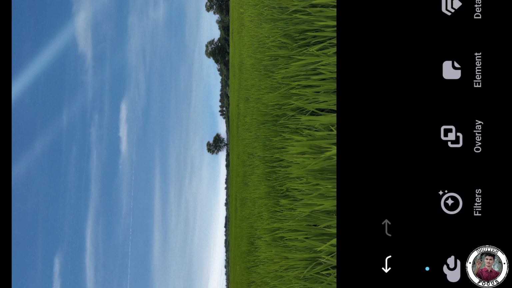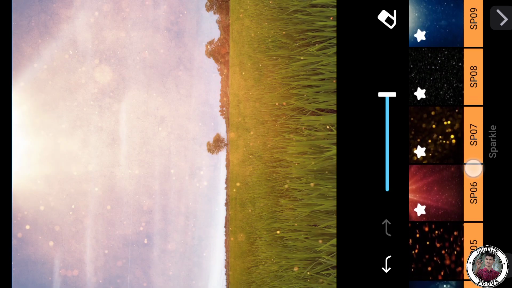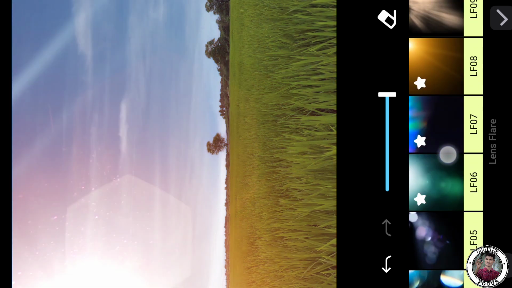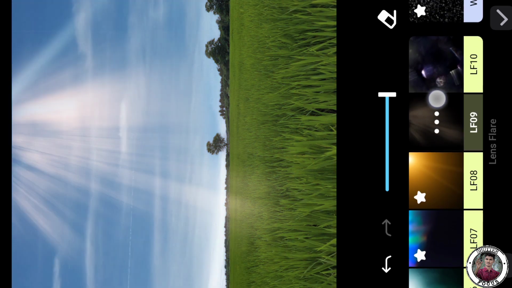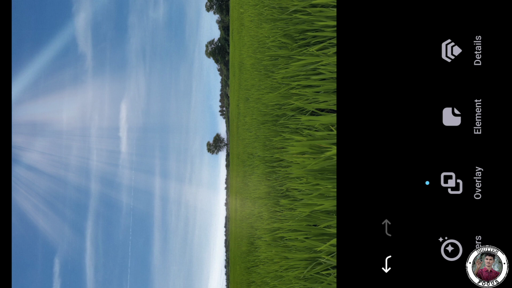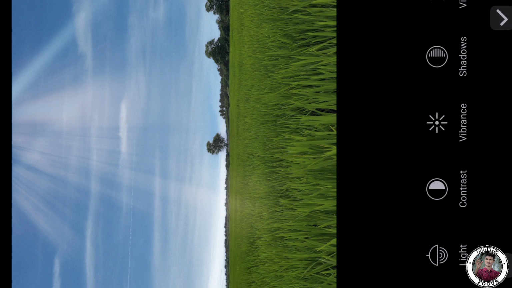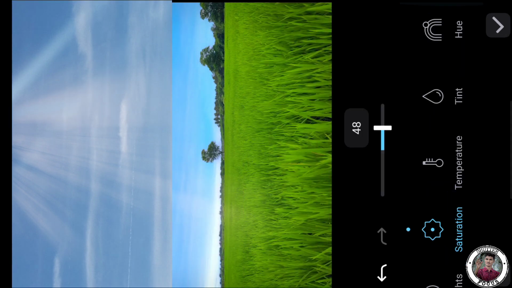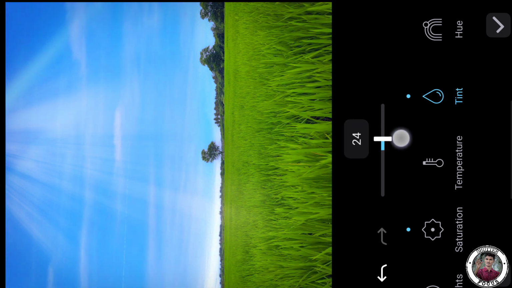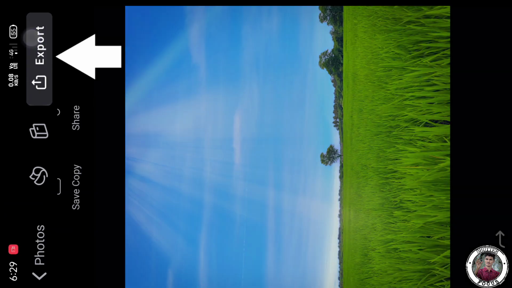Next thing is let us move to the overlay. Here also many overlays available here. You can choose which is better to your image. Now I am going to select this and decrease the opacity of this overlay. Then click on the right mark. Next, let's move to the adjust tool. Here many options available. You can adjust your image like this. After finishing, click on the right mark and click on the export button.